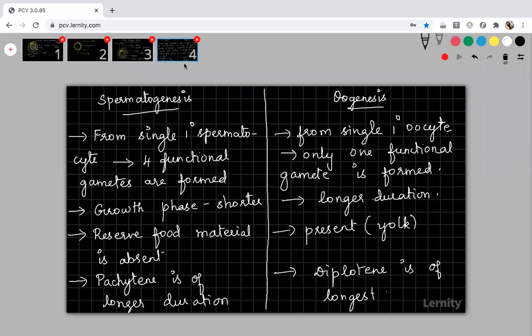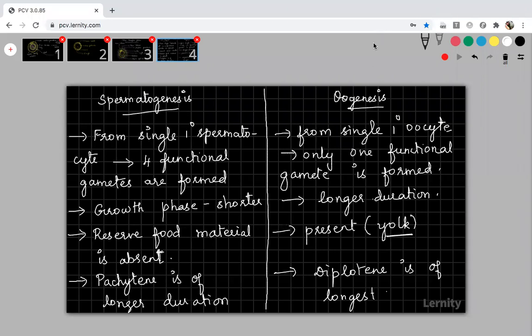Don't get confused. One student is asking: in spermatogenesis, Sertoli cells are there to provide nutrition, so why are we saying reserve food material is absent? It will provide nutrition, but it is not a storage of food material. It will supply nutrition then and there for the development of sperms. After the sperm cell is formed, is there any reserve food material inside it? No, mitochondria will provide energy. But in oogenesis, after the formation of the egg or ovum, yolk will be there. This yolk is the storage of food material. Okay, you copy this. Let me continue.